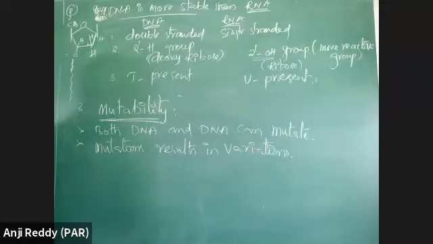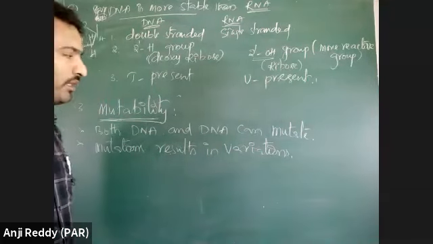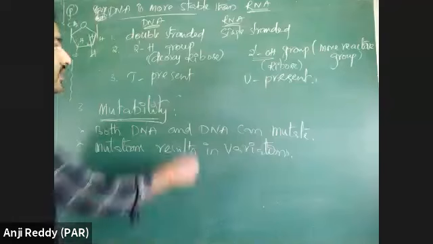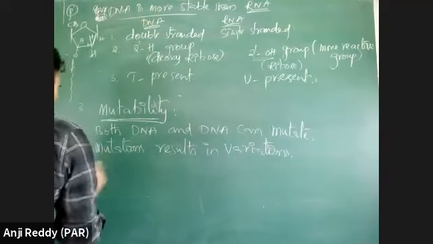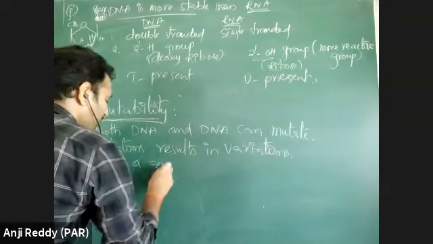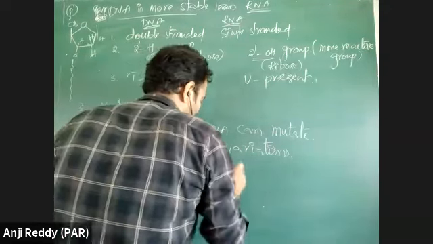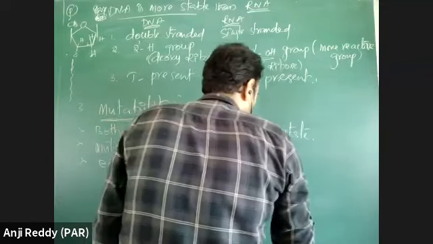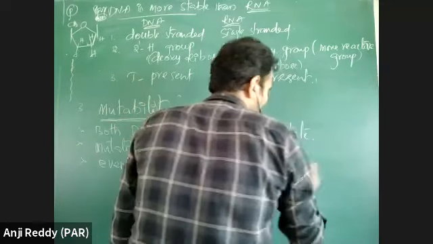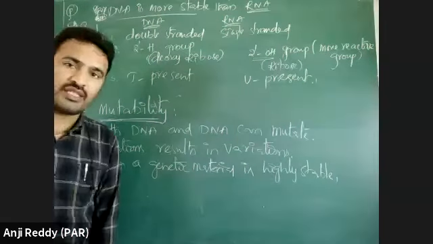In DNA and RNA, a genetic material is there means that genetic material should follow mutational property, which is called as variation. See here, even a genetic material is highly stable, genetic material is highly stable, then only it can work as genetic material.